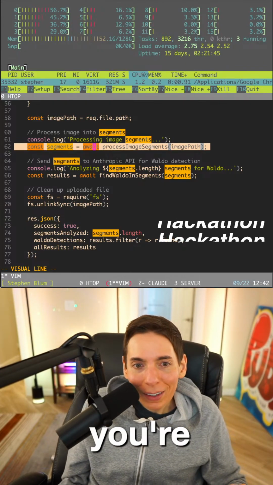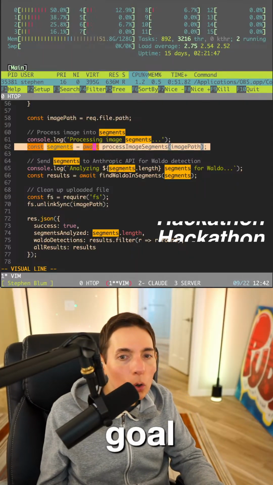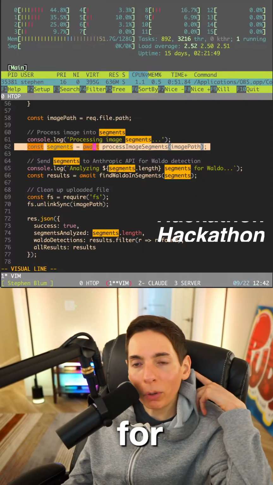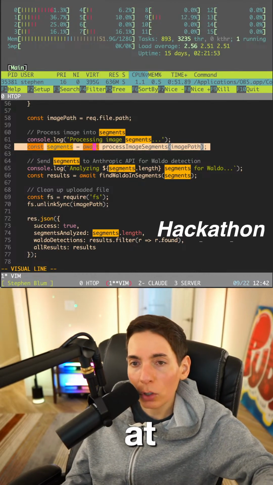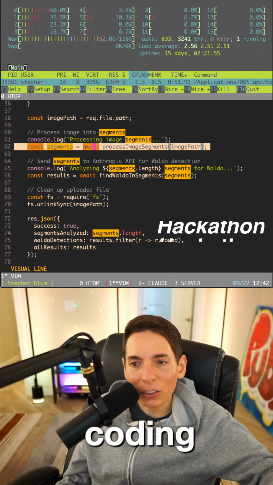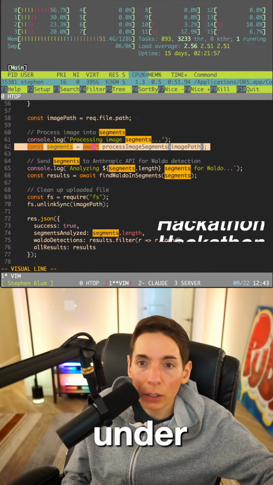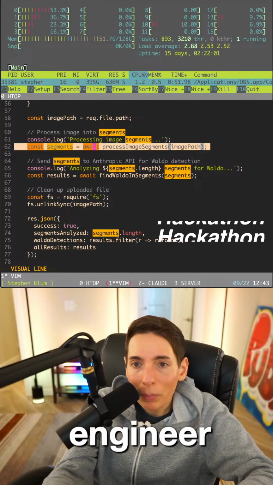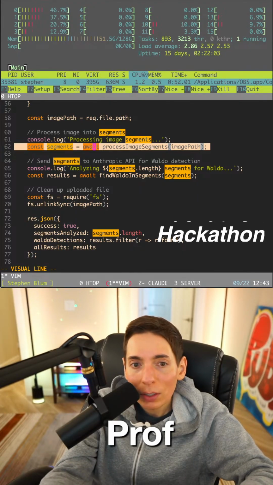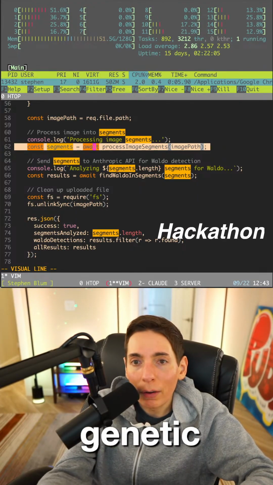Drawing Brothers, what's the goal? The goal is for everyone in the company to get really good at generative coding. That's the underlying objective for the company: that every engineer becomes proficient at agentic generative coding.